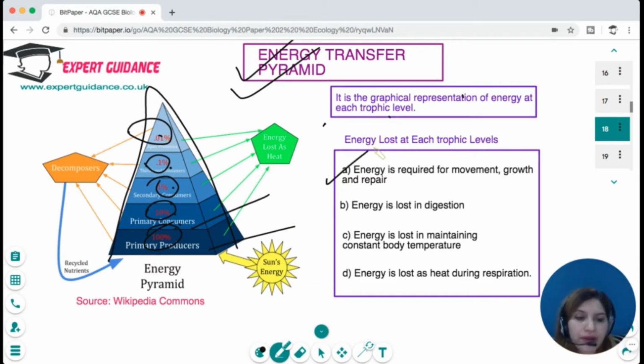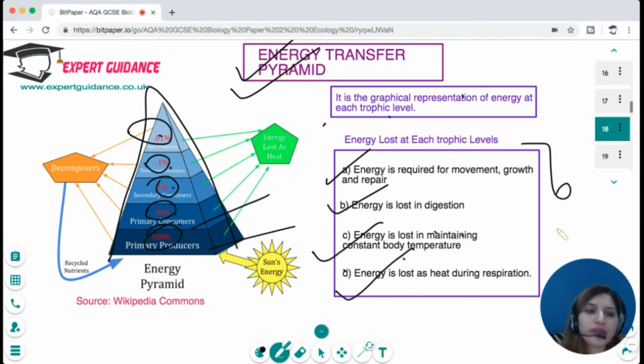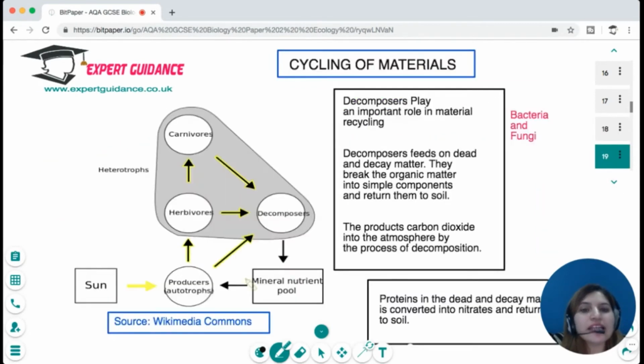Now at each stage, the trophic level is losing energy because it requires energy for movement, growth, and repair. Energy is required in digestion. It is required to digest very indigestible food. Energy is lost in maintaining a constant body temperature, and energy is also lost as heat during respiration. So you should know the various ways in which heat is lost at each trophic level.